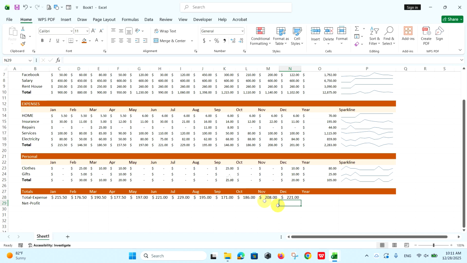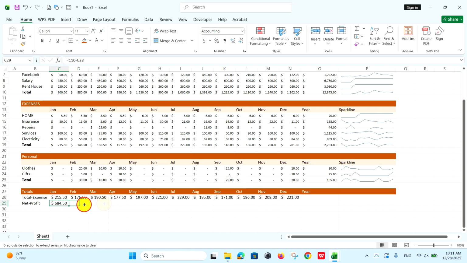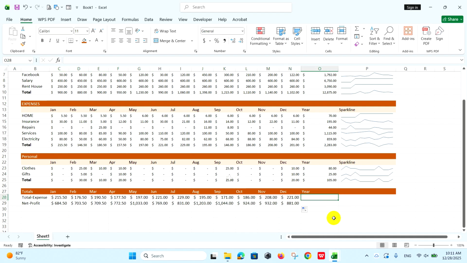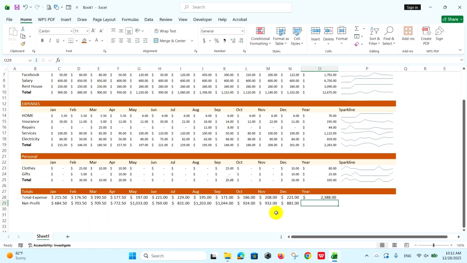Next, calculate the net profit. For this result, first click on a cell and press equals. Click on Total Income for January and minus the total expense. And press Enter to confirm. Once the result appears, click and hold the bottom right corner of the cell, then drag it to the right. And the last point, I want to know my profit in a year. I need to sum the total of all expenses. Click on the corner point and drag it down. Okay, this is my expense and net profit in a year.